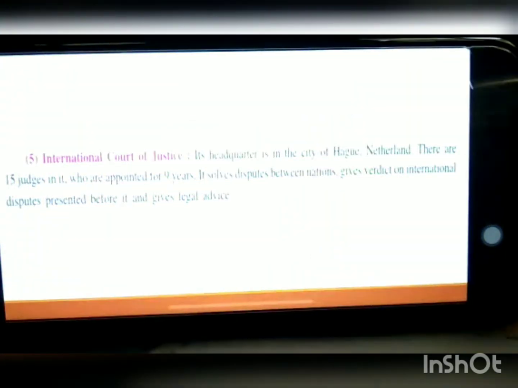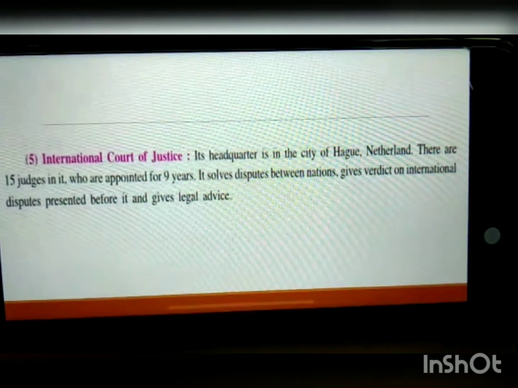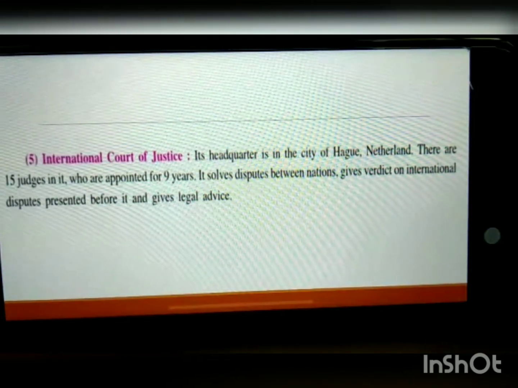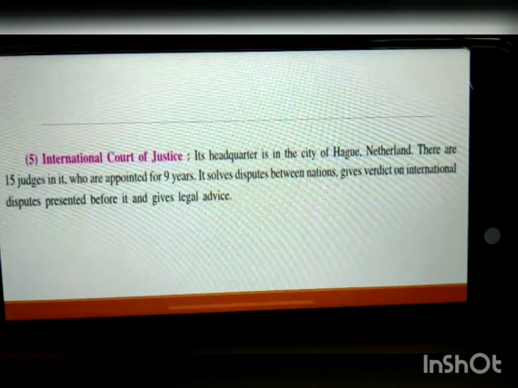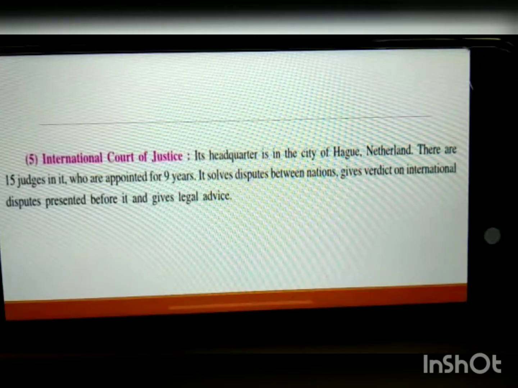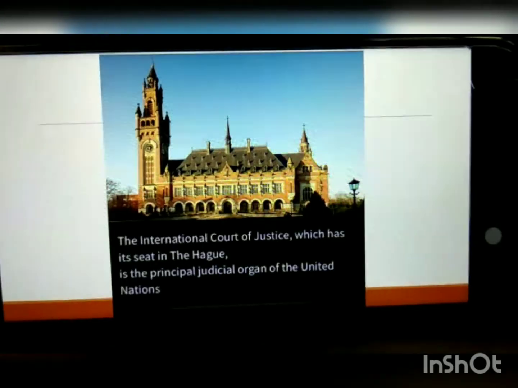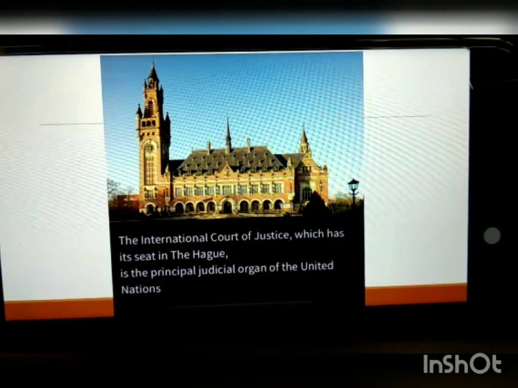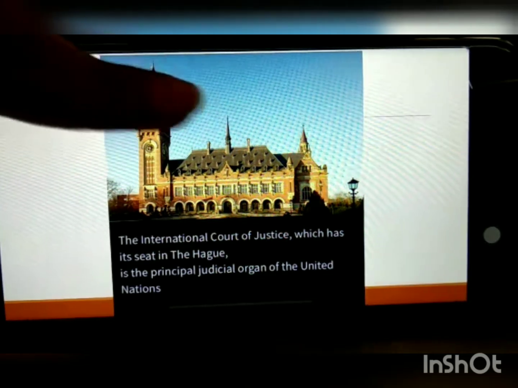Moving on, the International Court of Justice. Its headquarters is at Hague, Netherlands, we already did that. There are 15 judges in it, appointed for 9 years. It solves the disputes between nations and gives verdicts on international disputes presented before it. See, this is the International Court of Justice of the UN in Netherlands.